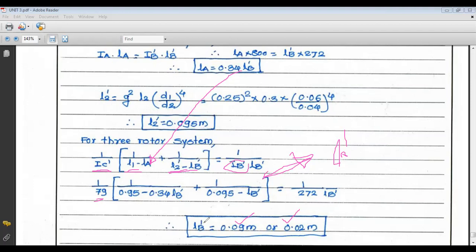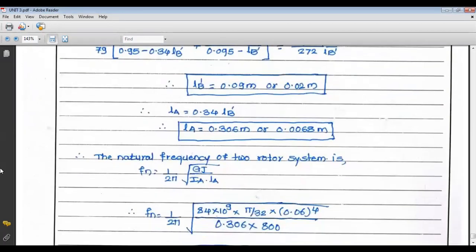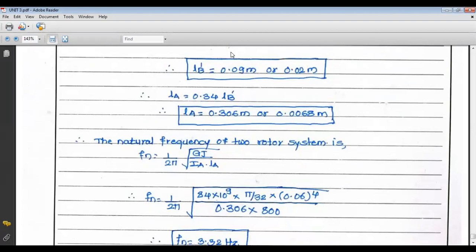So depending upon these values of LB dash, it is either a two node system or it may be a single node system. We are getting two values of LB dash: the first is 0.09 and the other is 0.02. After putting this LB dash in this equation, we get two values of LA: the first is 0.306 meter and the other is 0.068 meter. So this is the equation.